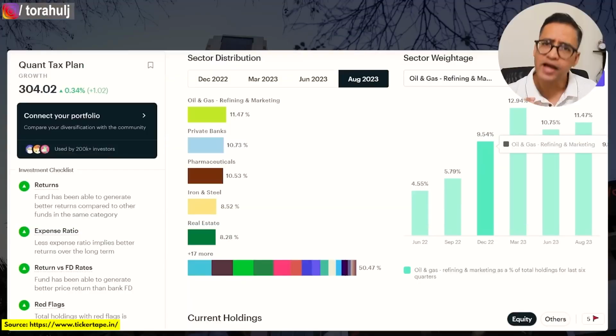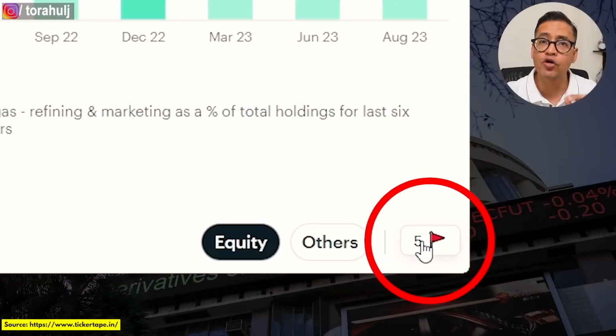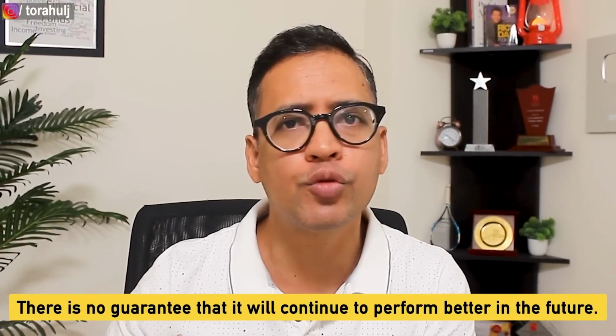Also, the second point is that, have a look at my screen and you will see that Quant Tax Plan has been investing in high risk stocks. For example, in their current holdings, there are 5 stocks that have got the red flags as per Tickertape. So from that perspective, Quant Tax Plan is a mutual fund that generally takes higher risk if I see these 5 red flag stocks. My point is simple: like any mutual fund scheme that has performed well in the past, there is no guarantee that it will continue to perform better in the future, which is the similar case with Quant Tax Plan. There is no guarantee that it will continue to perform better when it comes to ELSS category.